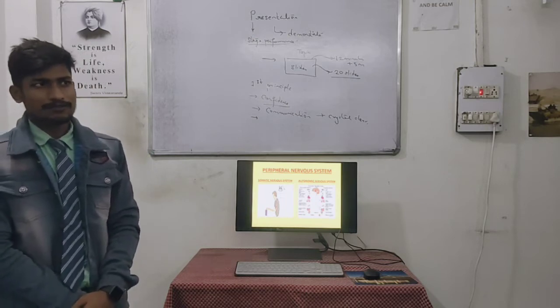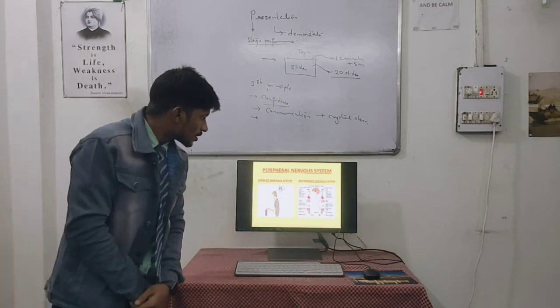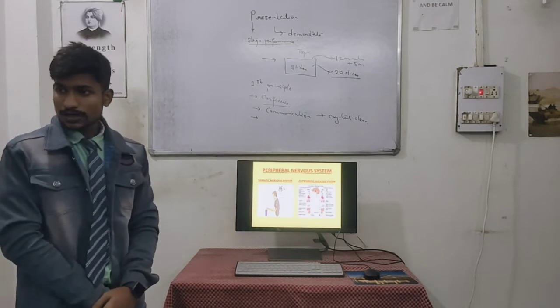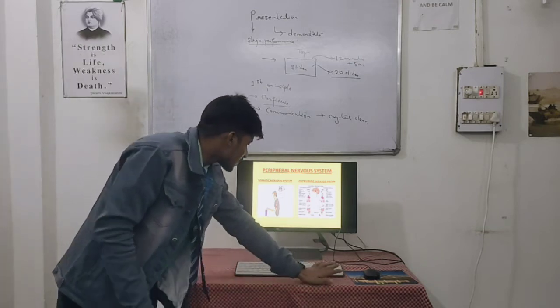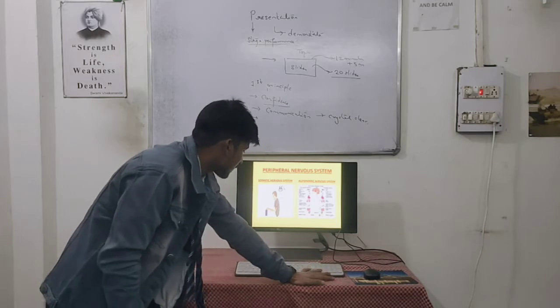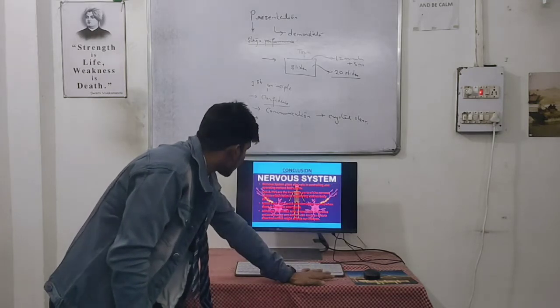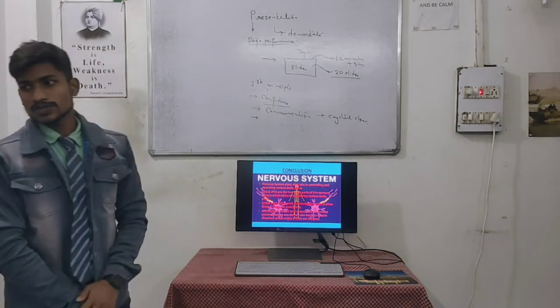We have 12 pairs of temporal. Like that we have so many pairs of neurons. Now moving to the conclusion part.